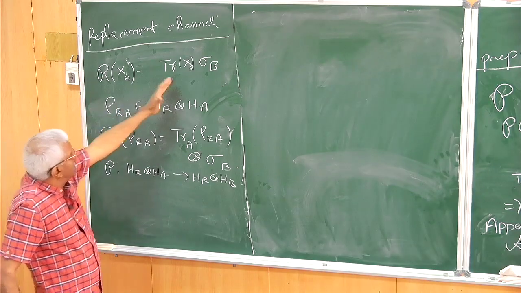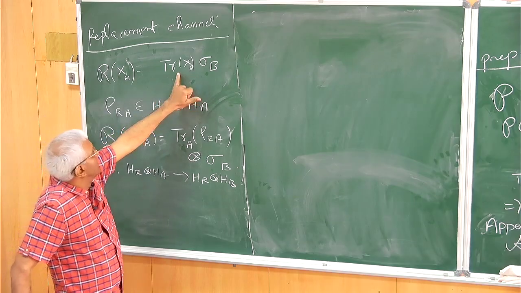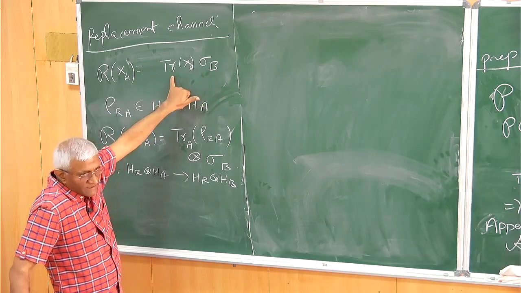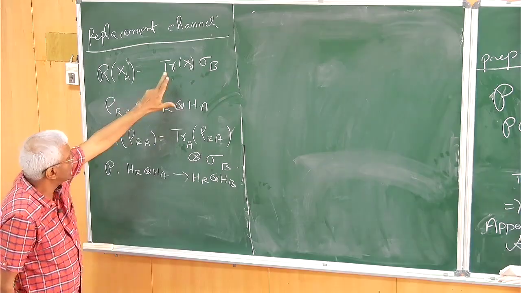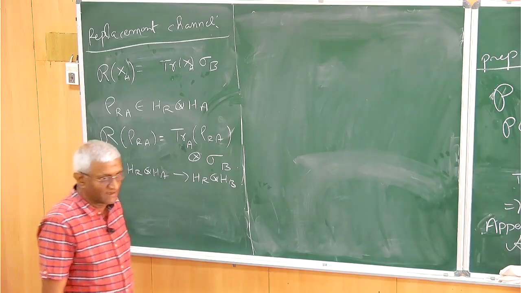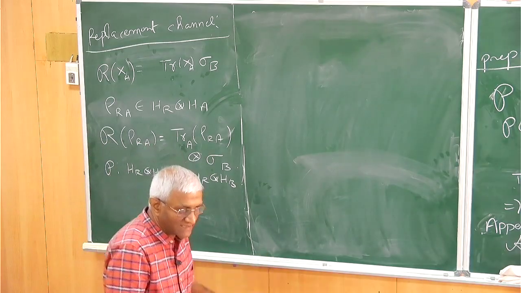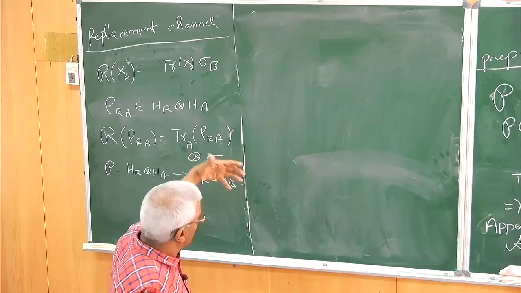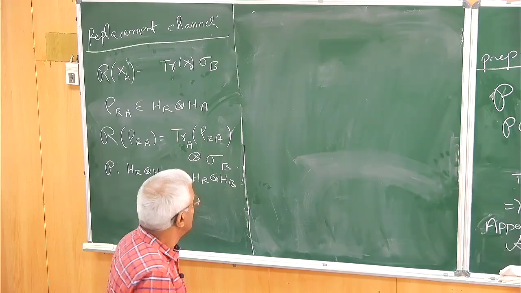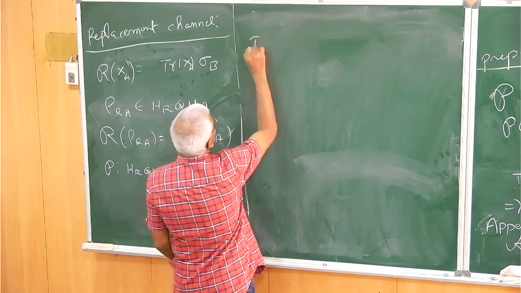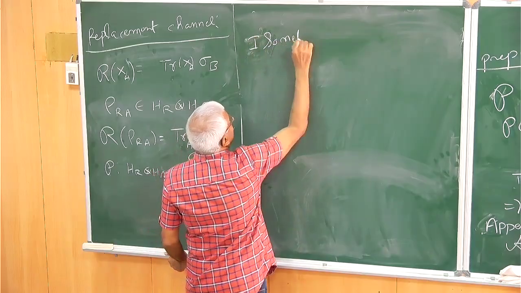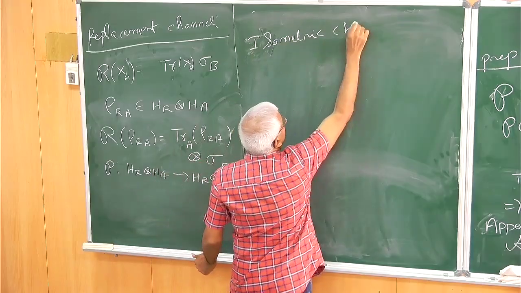And it is clearly a Kraus operator, it's clear. Well, you will have a decomposition for this, and you have to compose those two things. So the assignment is to find the Kraus operators, Choi matrix, and Stinespring form for this. Okay. This is for the replacement channel. Then there is something called the trace channel, which we have just said. The partial trace channel just takes the partial trace of one of them, and that's also a channel we know. Then we have already seen the isometry channel. I'm just recalling it.